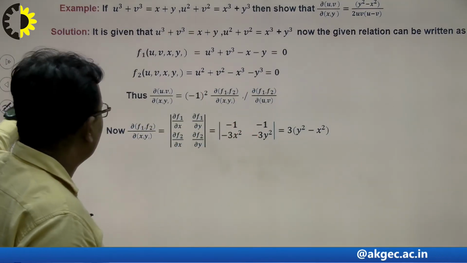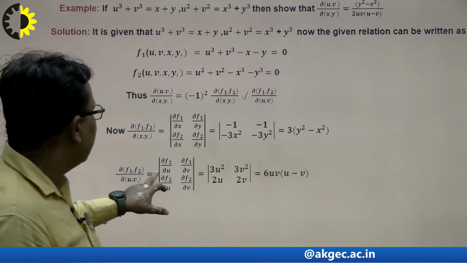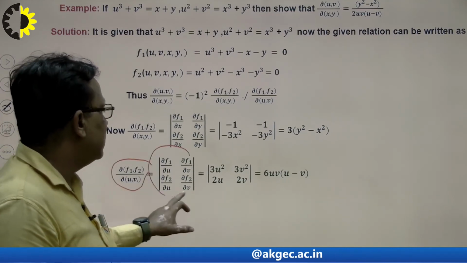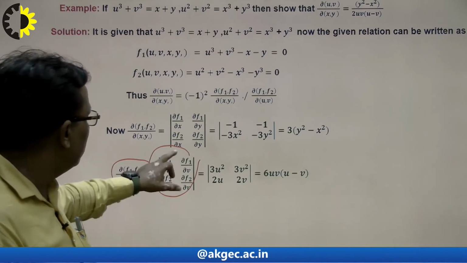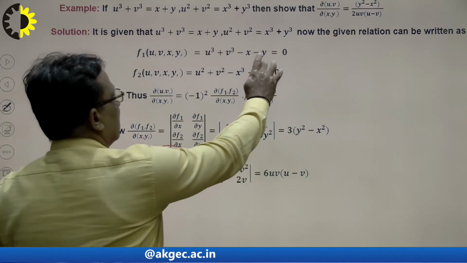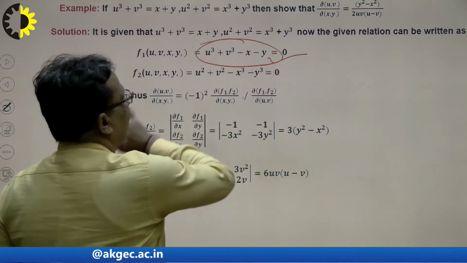The question is how to calculate this. That means we calculate the denominator part: write the formula of this and calculate f1 with respect to u here. So f1 is this, right? And what will be the derivative with respect to u?